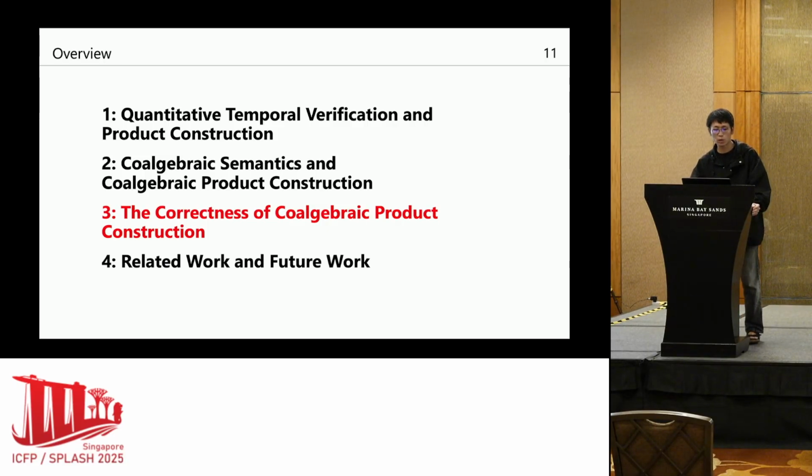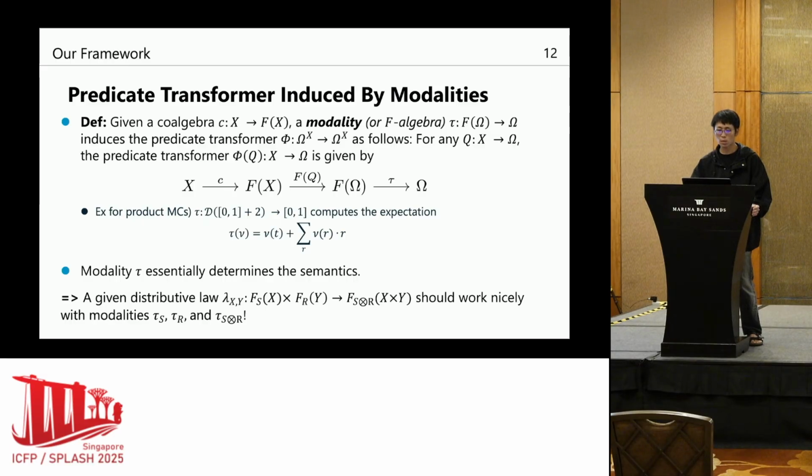And secondly, we will introduce our main theorem, which is about the correctness of coalgebraic product constructions. Before showing our main theorem, we recall that our predicate transformers are actually induced by so-called modalities. I couldn't tell the detail about modality, but basically modality is an algebra. And the idea is the modality determines the way to update the semantics in one step.